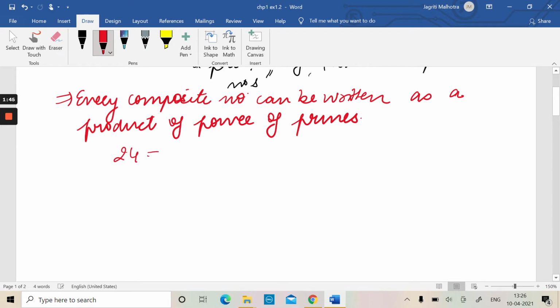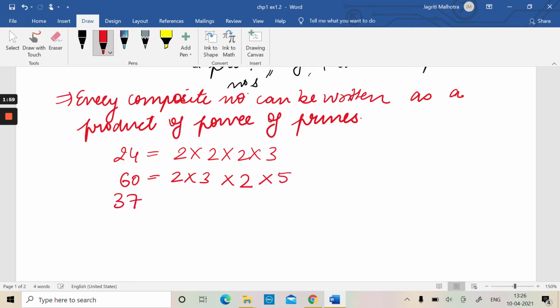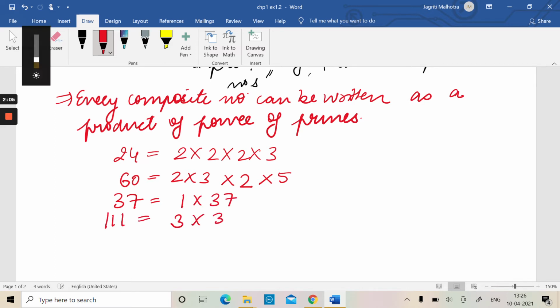24 can be written as 2 into 2 into 2 into 3, right? 60 can be written as 2 into 3, 6 into 2, 12, 12 into 5, 60. 37 can be written as 1 into 37. Here we notice that 24 and 60 were composite numbers, whereas 37 was a prime number, right?